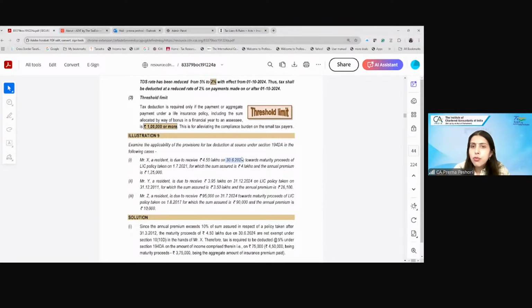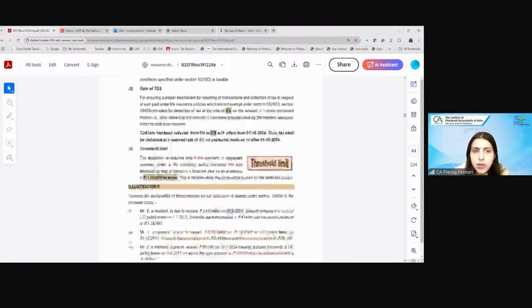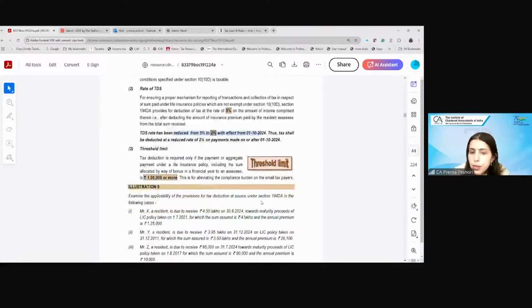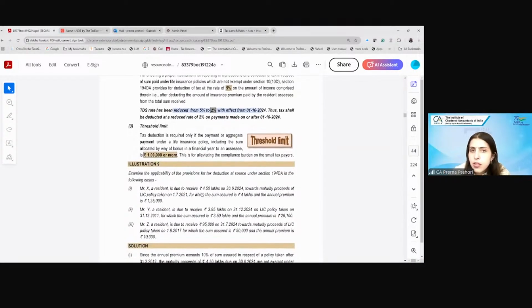So 30th June 2024 is obviously before 1/10/2024 when the amount is received. Therefore we are applying 5%, because after 1/10/2024 the rate is made 2%. If you see here in 194DA, the rate has been reduced from 5% to 2% with effect from 1/10/2024, right? So this is before that, so we are applying the 5% rate over here.